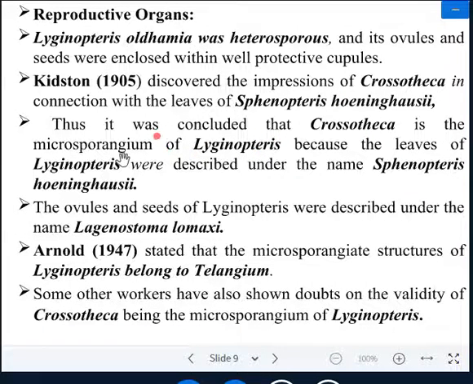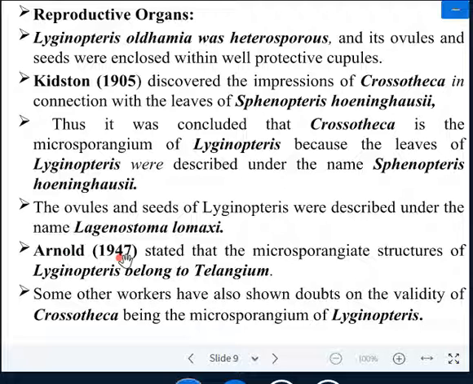What is the name of the microsporangium? Crossotheca. Because the leaves of the Lyginopteris were described under the name Sphenopteris hoeninghausii. The ovule and seed of Lyginopteris were described under the name Lyginostoma lomaxii. I have discussed already with you, it is a concept of form genus.